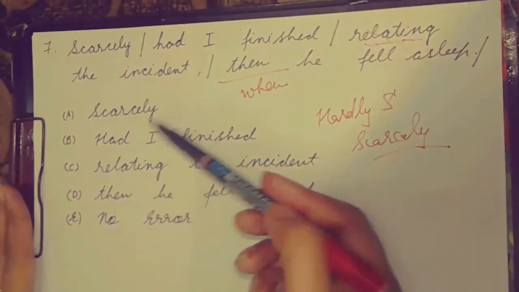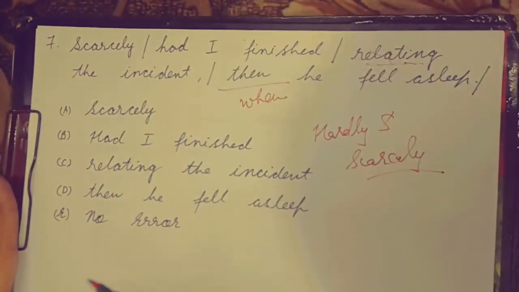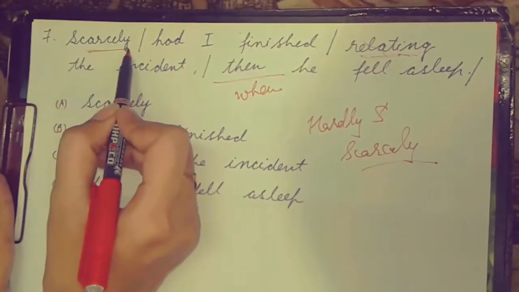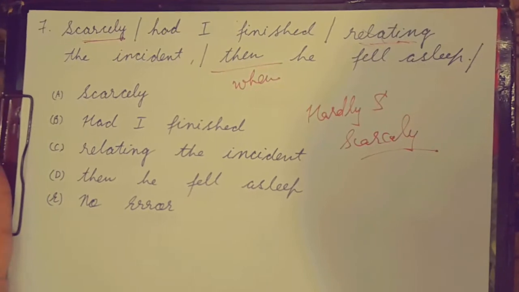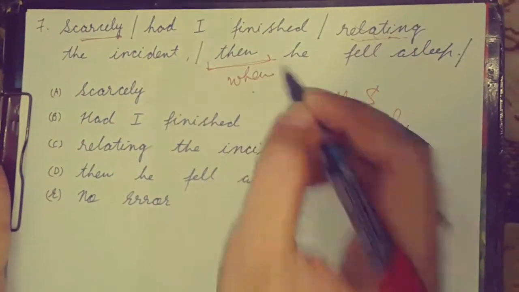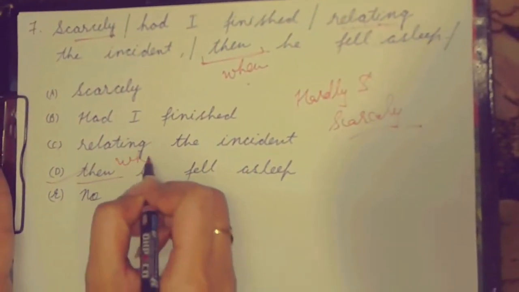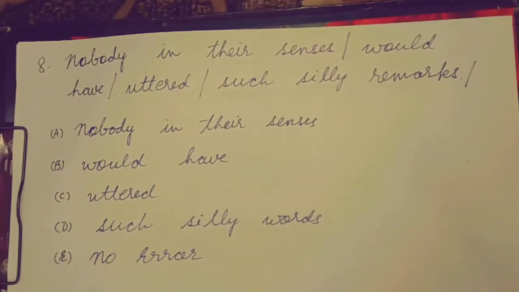So we have 5 options. First is scarcely, second is had I finished, third is relating the incident, fourth is then he fell asleep, and fifth is no error. This is very simple. When we see the word hardly or scarcely in your sentence, you don't need to observe the very hidden meaning of the sentence. Just think about when. It should be when. So option is D. It should not be then, it should be when. Now let's come to our 8th sentence.